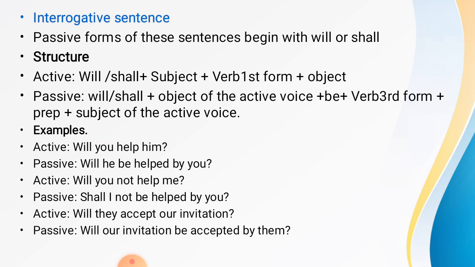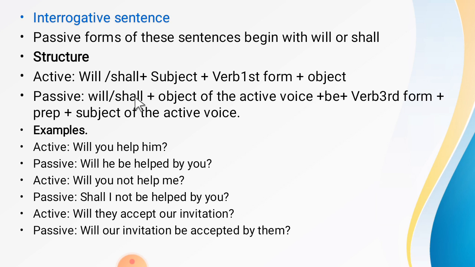Now we have interrogative sentences. How do we change interrogative sentences of future simple tense into passive form? The passive form of these sentences begins with will or shall. As you already know, we put the helping verb at the beginning of the sentence in interrogative sentences. First of all, we have will or shall, which is the helping verb, and then we have the subject, then the verb first form, then object.